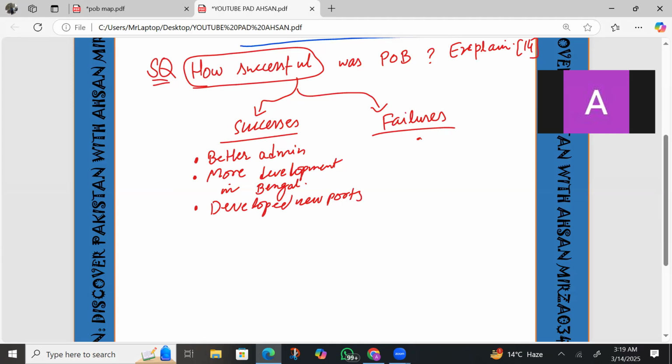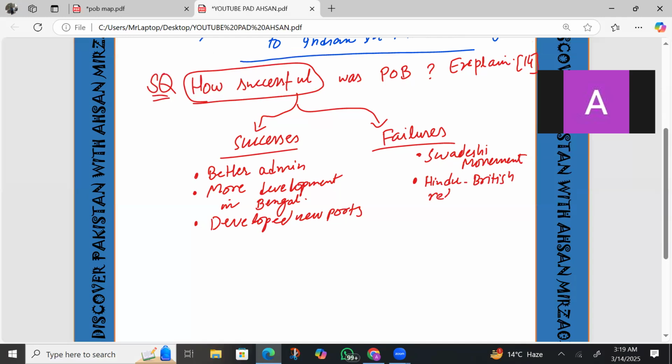But what were the failures? Number one, the Swadeshi movement was a big failure. British rule was boycotted by Indians. And apart from that, there was a big failure, that disunity, British and Hindu enmity increased. Hindu-British relations became very poor.